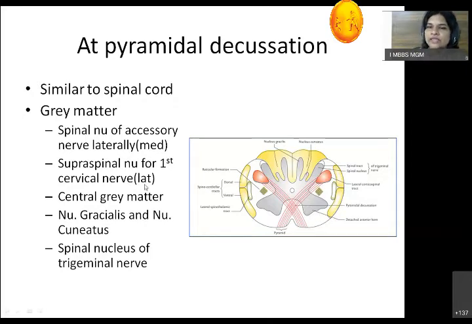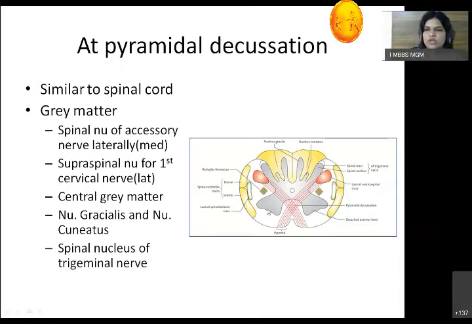So laterally, there is a supraspinal nucleus for the first cervical nerve. And medially, it is the spinal nucleus of accessory nerve, which continues downward in the spinal cord as well. So this detached anterior horn is actually a nucleus. It is divided into two parts: medially for accessory nerve, laterally for first cervical nerve.